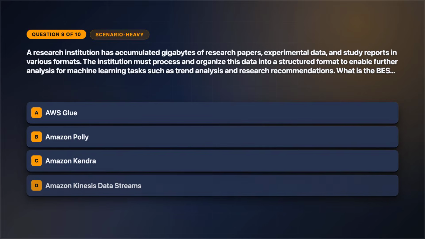Next up, question 9. Watch the tempting shortcut. A research institution has accumulated gigabytes of research papers, experimental data, and study reports in various formats. The institution must process and organize this data into a structured format to enable further analysis for machine learning tasks such as trend analysis and research recommendations. What is the best service to fulfill these requirements? Select one answer. Review the answer choices on screen.